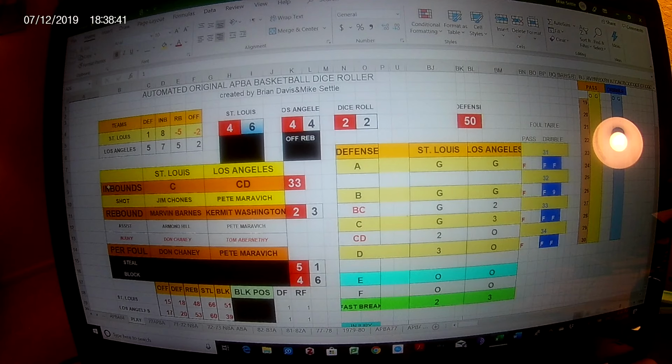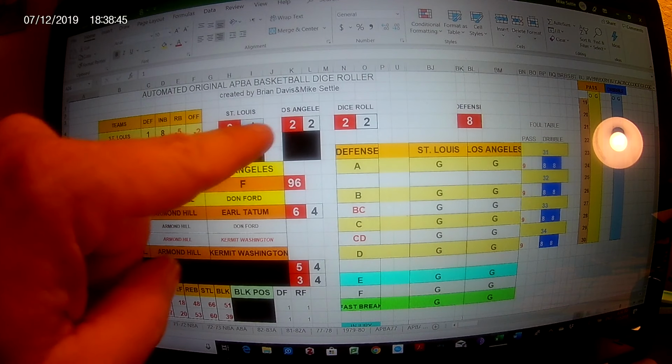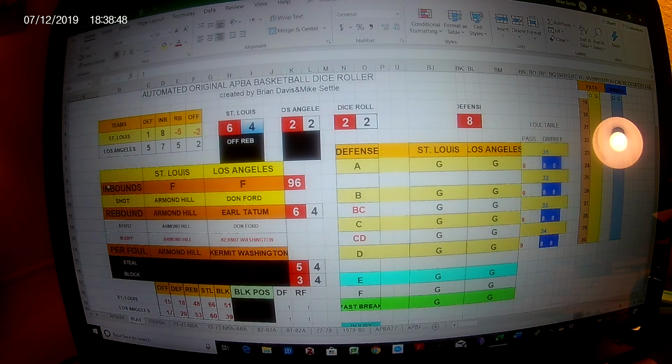Jabbar's out. Maravich has got to kind of take over. He dribbles to C. He is open. He shoots the jumper. Row to 22. That's a good row. And the Pistol bangs it in. He's 3 for 3 from the floor. 18 points for Maravich. And St. Louis now in BC. This is how fast you can really play.